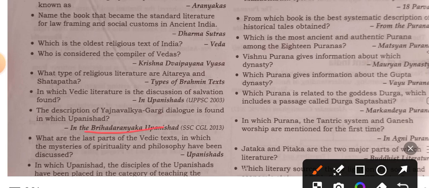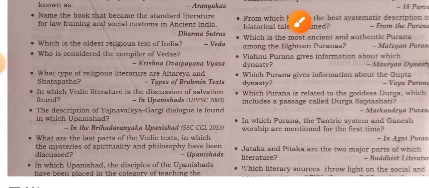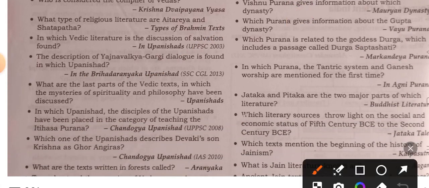In the Brihadaranyaka Upanishad. Which Purana is related to the goddess Durga, and includes a passage called Durga Saptashati? Markandeya Purana. In which Upanishad are Itihasa and Purana placed in the category of teaching? This is Chandogya Upanishad.